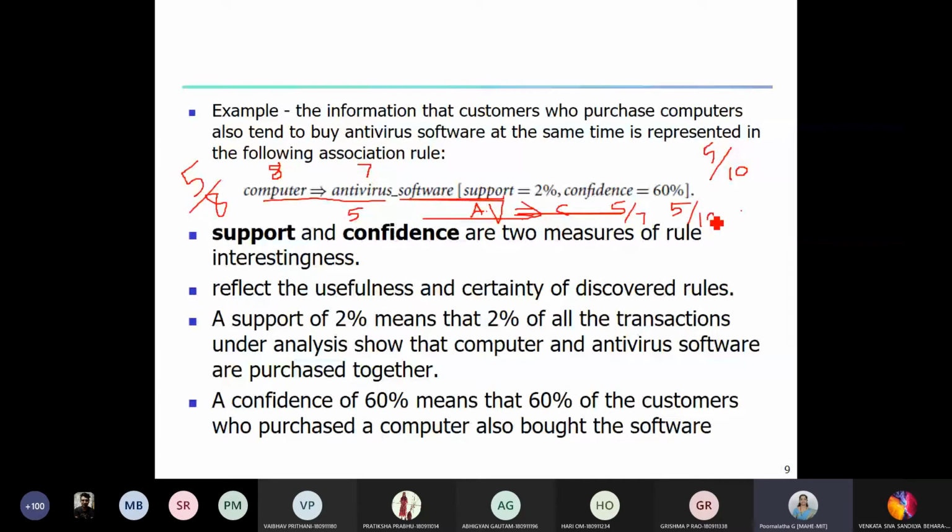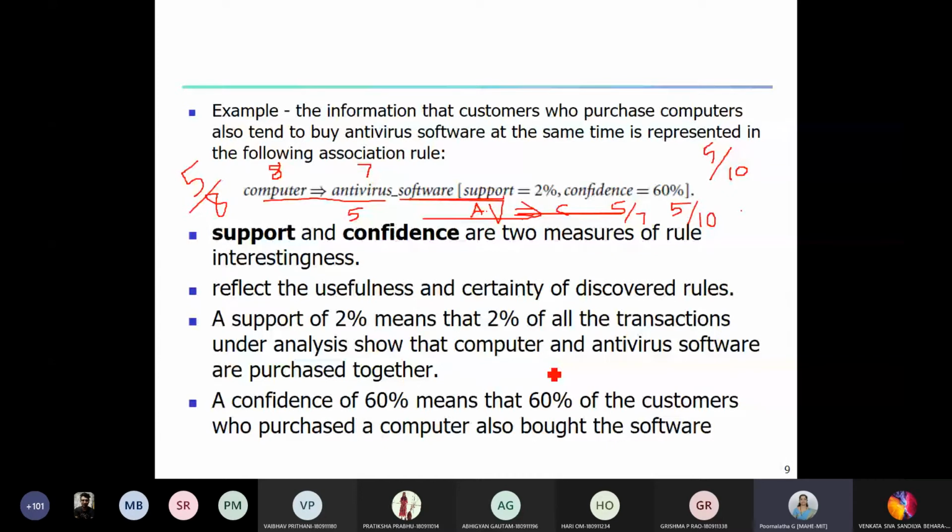So support of 2% means 2% of all the transactions under analysis show that computer and antivirus software are purchased together. We are not bothered about the order, whether you purchase computer and then antivirus software or the other way. The thing is the customers have purchased together. Confidence of 60% means 60% of the customers who purchased computer also bought the software. So what is the inference here?